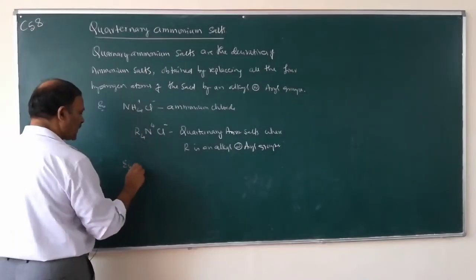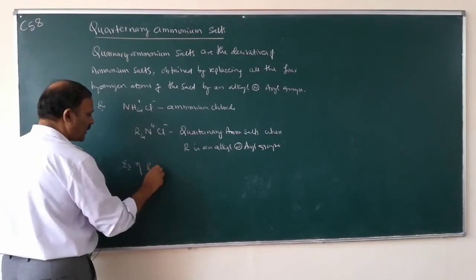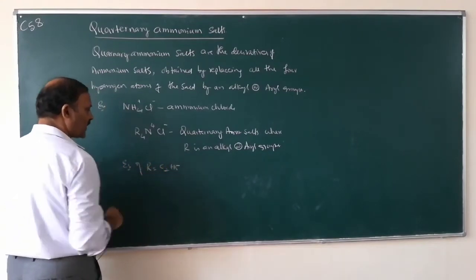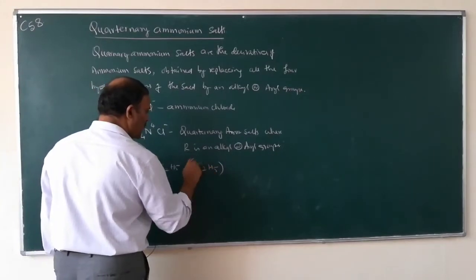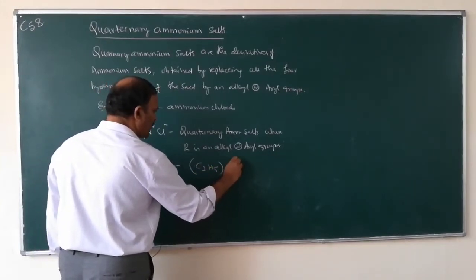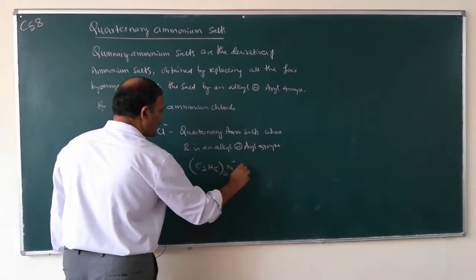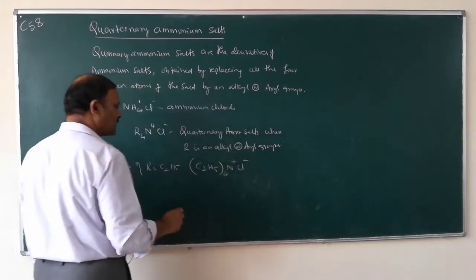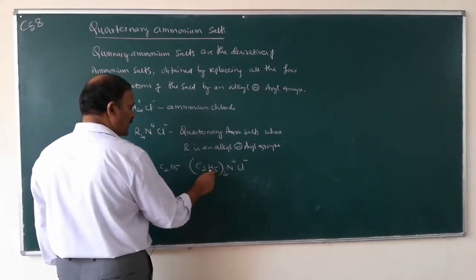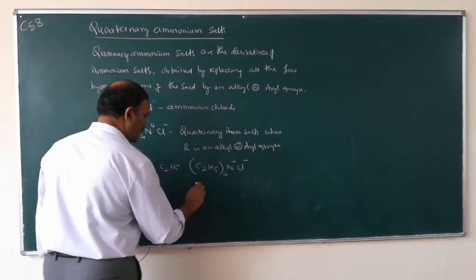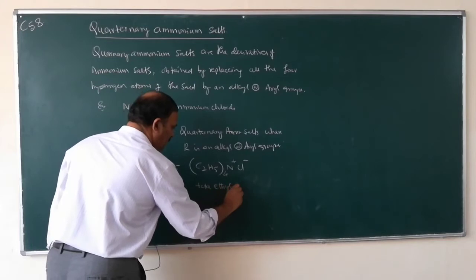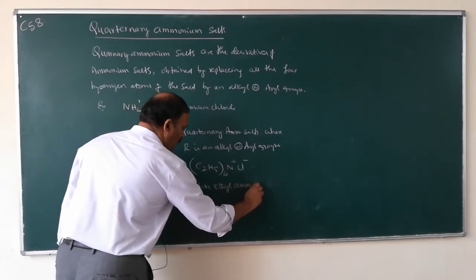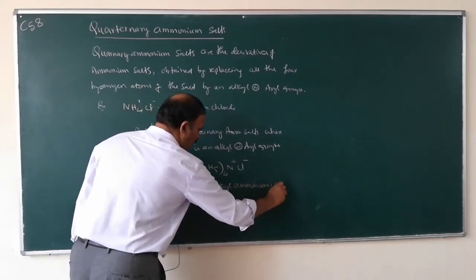Example, if R equals C2H5, what is this compound? (C2H5)4 N plus Cl minus. This one is tetraethyl ammonium chloride.